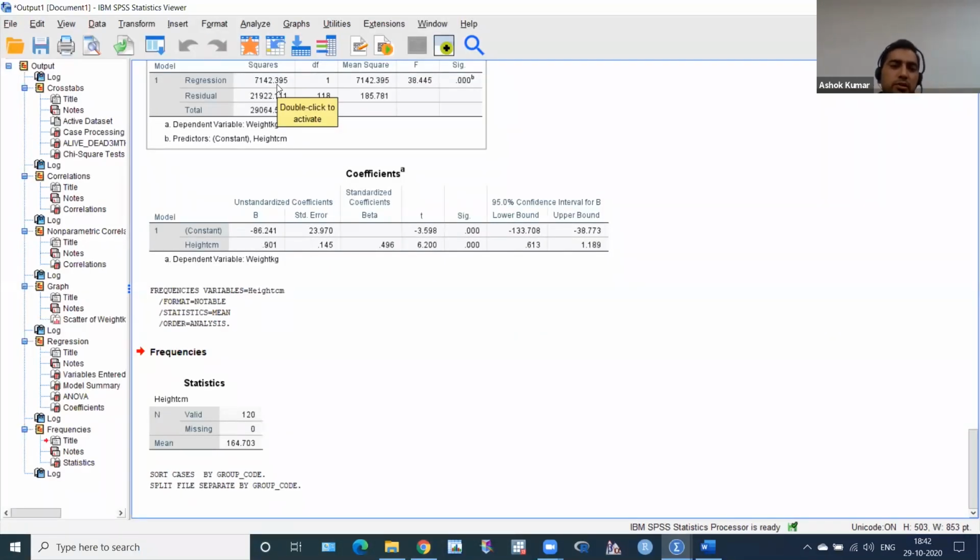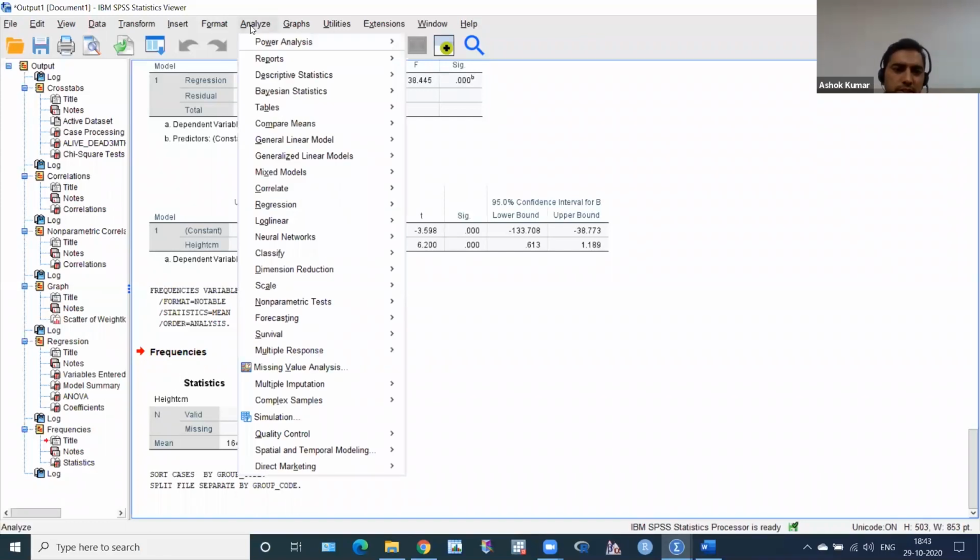Now, repeated measure ANOVA. Where is repeated measure ANOVA? It's very simple, no problem. Analyze, then this is the GLM model. It's called the GLM model, Hi-Fi statistics. Tomorrow you will face more Hi-Fi statistics, and the next day after tomorrow, more and more. So from now, you have to face Hi-Fi statistics. This is called the GLM model.